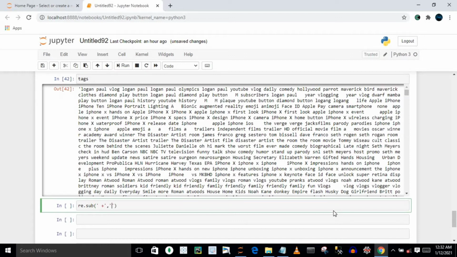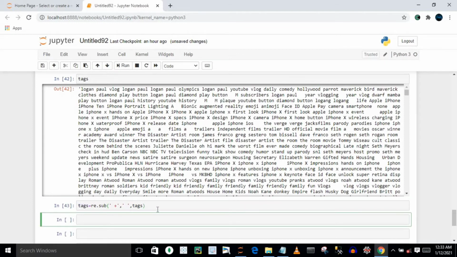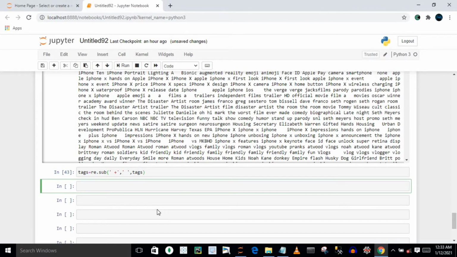Wherever I have this extra space, just replace it with one space, and now I have to say on which data I have to perform it. After doing all this, I perform it on tags, and I'm going to update this tags as well. Just execute it, and all your stuff gets executed.